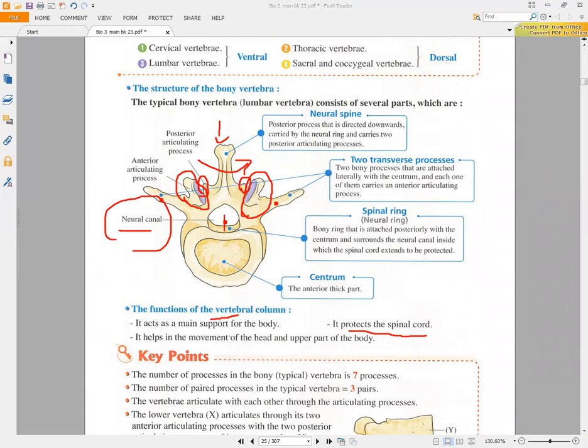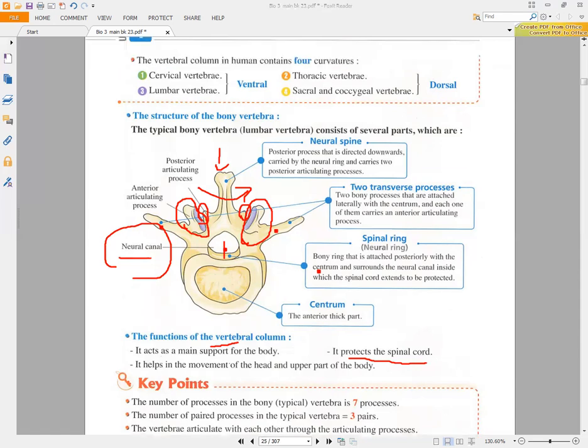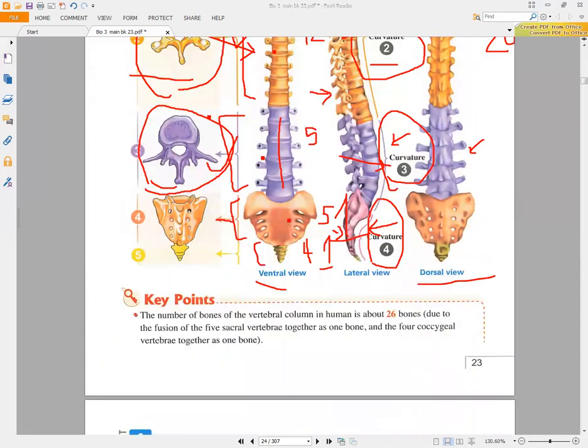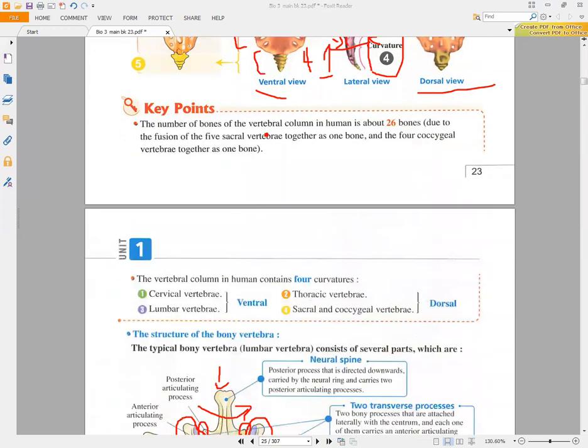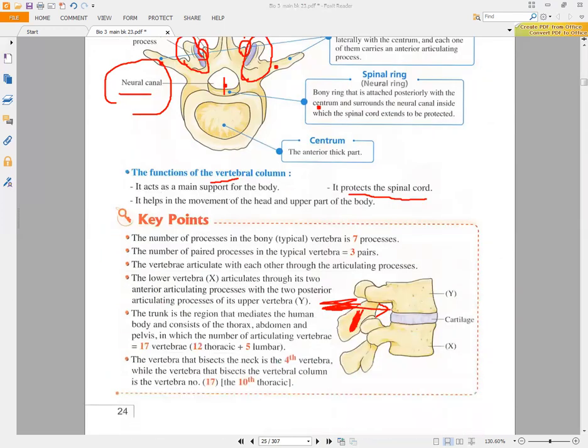The neural canal here is the spinal cord that will come from the brain and move along the vertebral column. But not along the entire vertebral column, because, as we discussed last year in the second term, we will have here the first sacral vertebra, the first lumbar vertebra, and the second lumbar vertebra. We will have here the neural spine. The neural spine stops here, and it does not move to the previous vertebrae that are present inside our vertebral column.